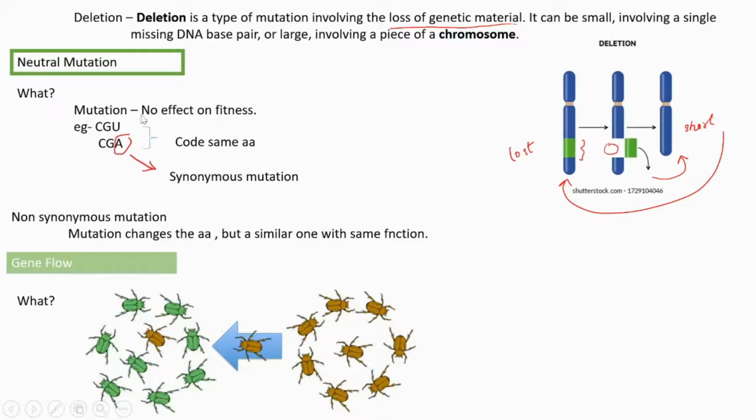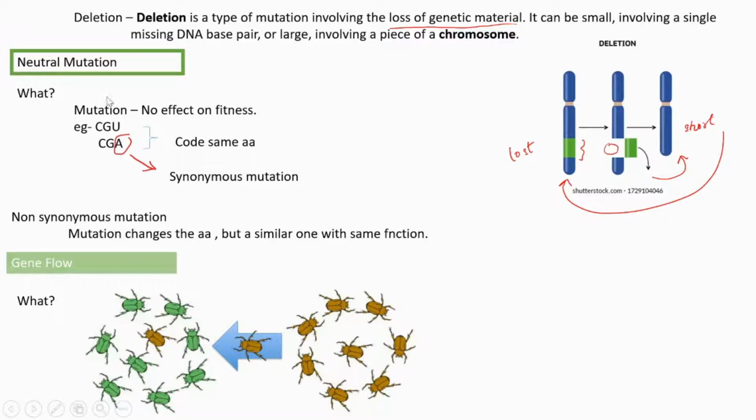That means even if a mutation happens in an individual, the individual doesn't need to suffer anything with regard to its sustenance. It is perfectly fit with regard to its environment.